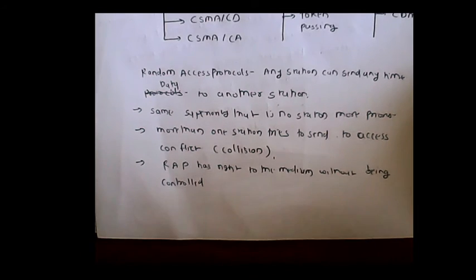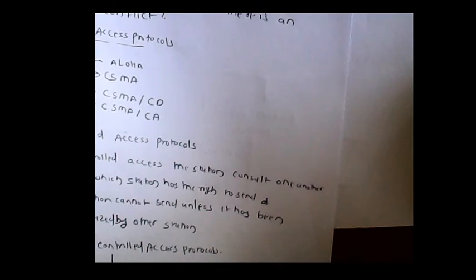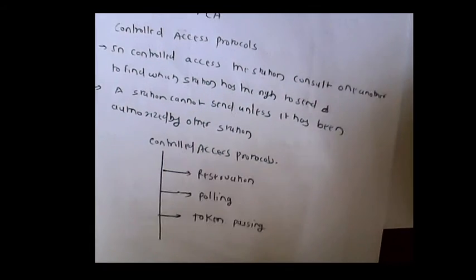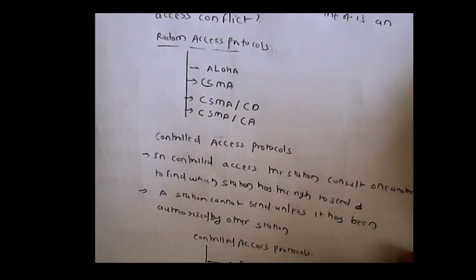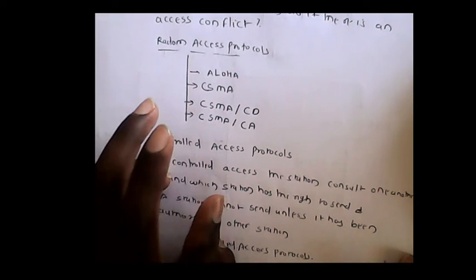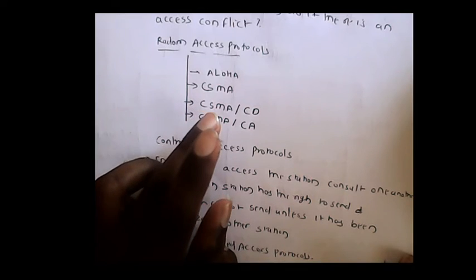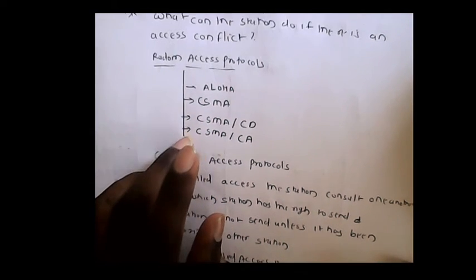There is no control on when to send the data. So random access protocols are classified into these four subcategories: Aloha, carrier sense multiple access, carrier sense multiple access collision detection, and carrier sense multiple access collision avoidance.